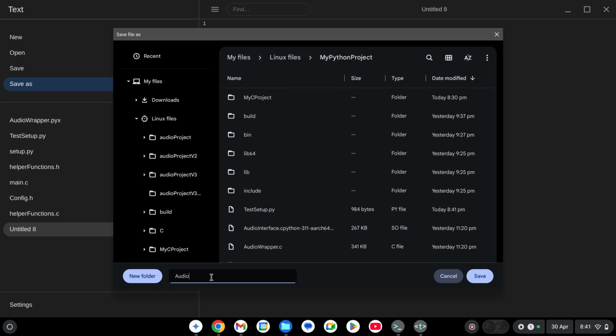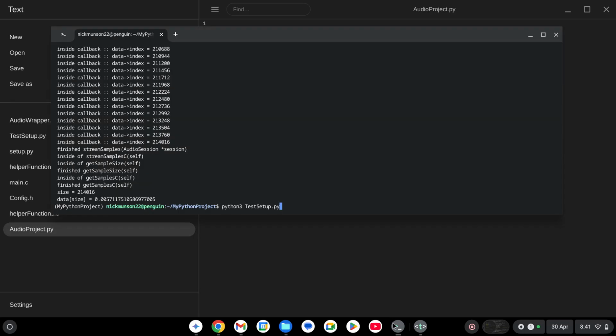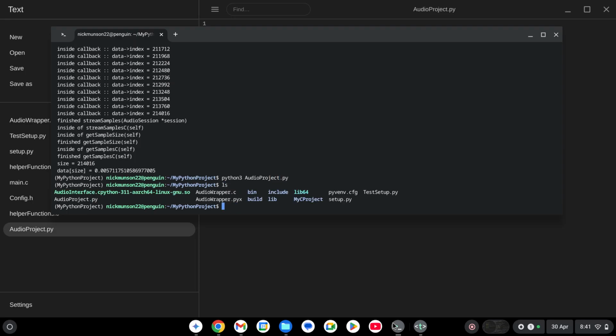We'll call it audio project.py. And then let's just run this empty Python file. So we can see that our audio project is here.